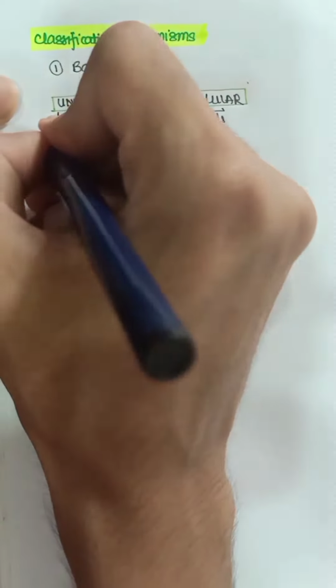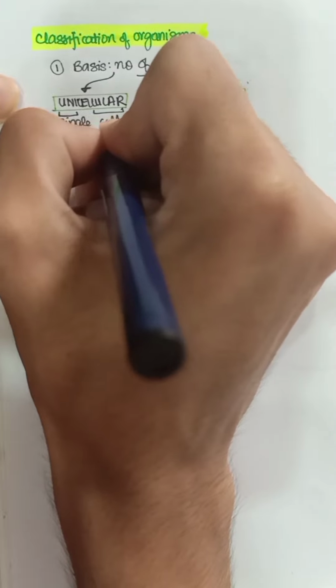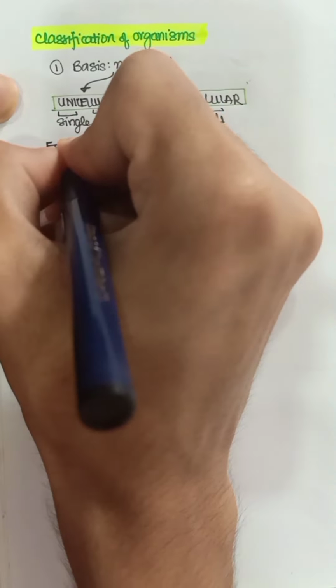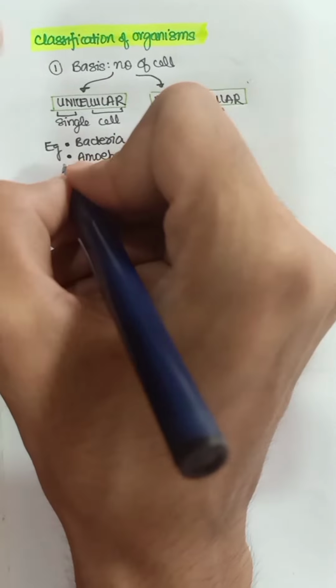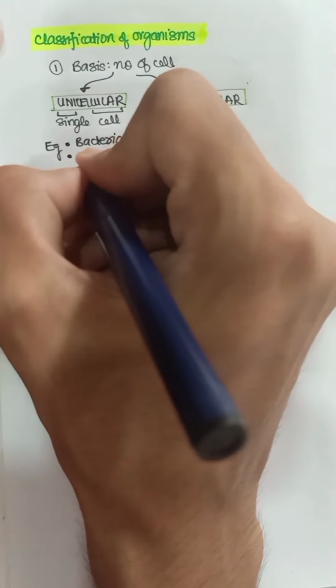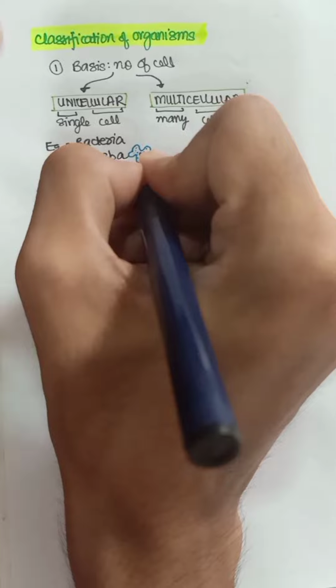Let us take some examples of each. So examples of unicellular can be bacteria. All bacteria are unicellular. Then amoeba. This has no particular shape. Then example next would be paramecium.